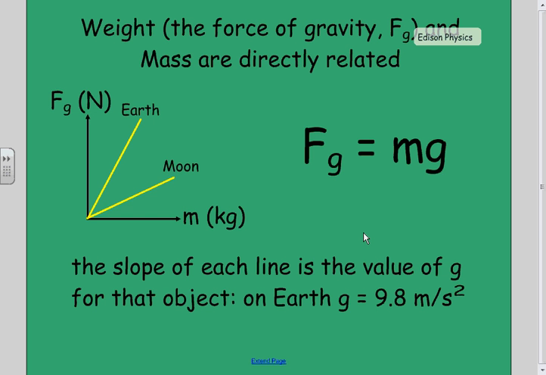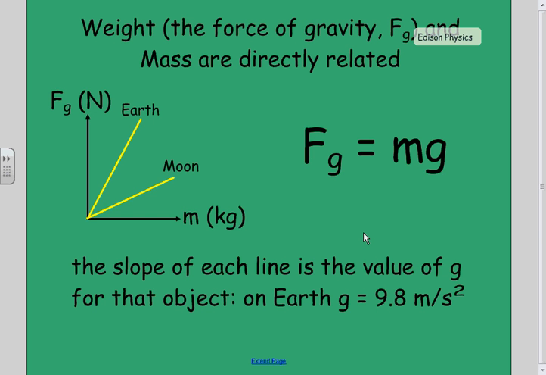Mass tells us how much matter we have. Force is a pull. Weight is a force, so weight is a pull. Weight and mass are different things. Mass is constant. No matter where I go, I'm always going to have the same mass, the same amount of me.